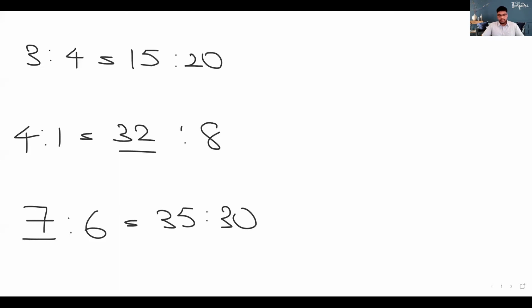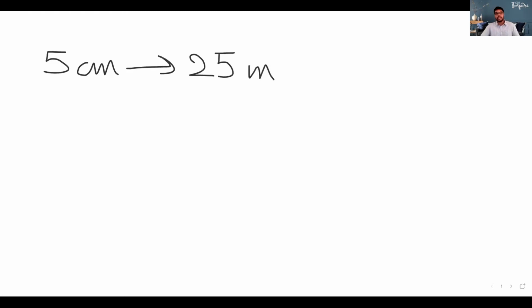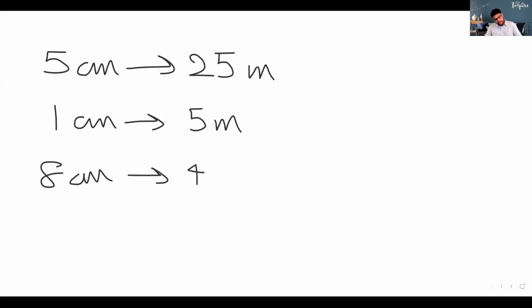When we work it out, let's see. We have a map on which 5 centimeters represents 25 meters. So now, children, again, this is the unitary method where we check how much 1 centimeter represents. So 1 centimeter is going to represent how much? We divide by 5. That represents 5 meters. So therefore, for 8 centimeters, that is going to be 40 meters. That is correct. That is the answer. Very good. So that is question 2. Children, what about question 3A?